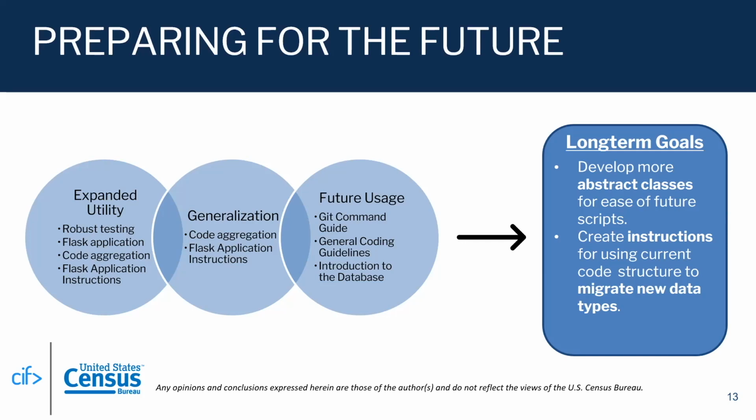Then we added Flask app features that we showed a couple of slides ago that pretty much allow more transparency and ease of use for the end user. And then we have some code aggregation. The code aggregation is essentially a simplified coding structure that accounts for the similarities across different data types. This code aggregation also means that in the future, if people want to add more data types, they can essentially reuse our code but change the way the data is pre-processed, and that data could also be then uploaded into the Flask app.